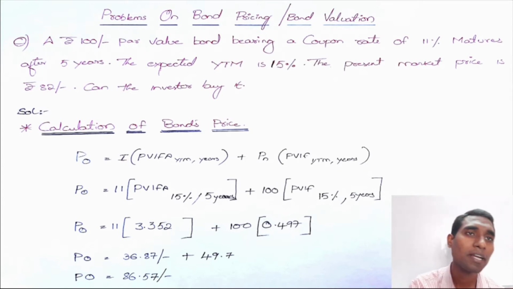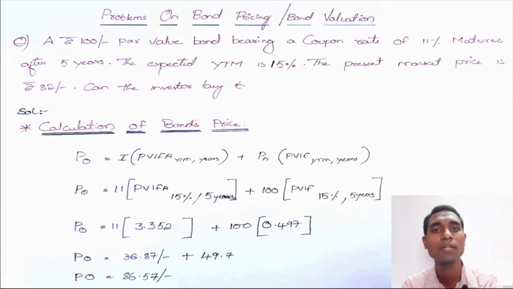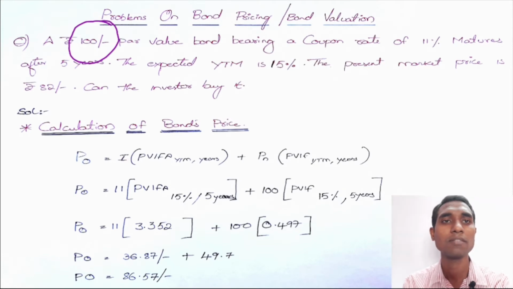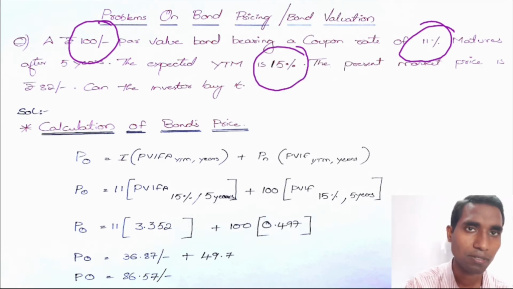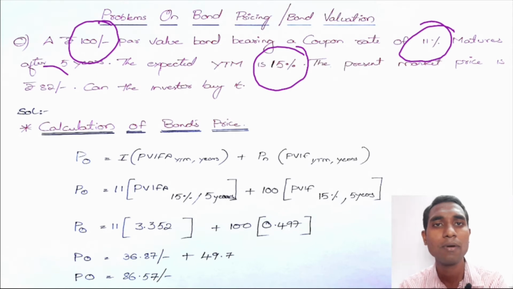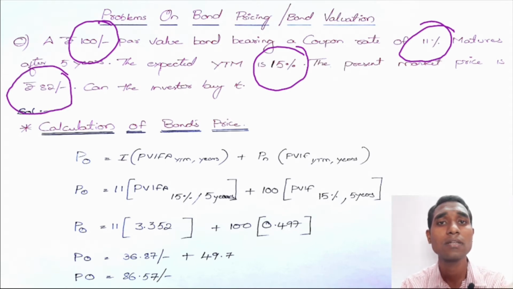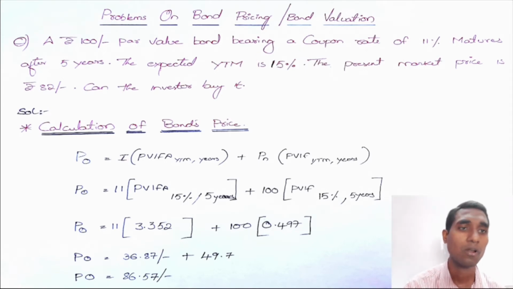The coupon rate is 11%, so it pays a coupon of 11%. The bond's life is 5 years, the expected internal rate of return or YTM is 15%, and the bond is currently available for 82 rupees. So he is asking us whether we can buy the bond or not.